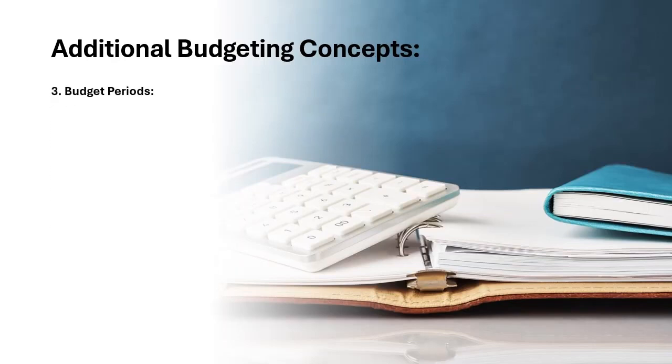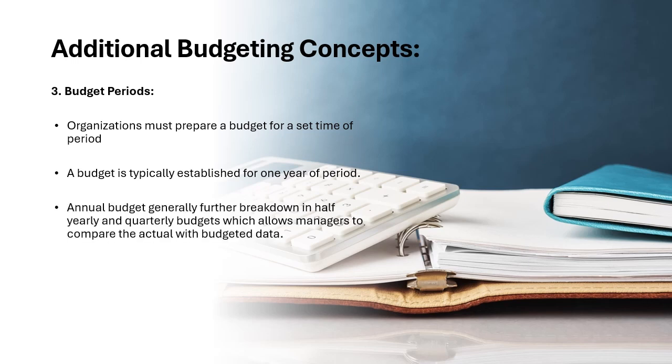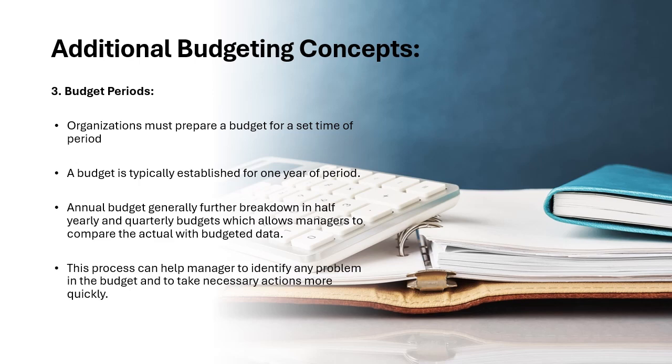Next is budget period. Organizations must prepare a budget for a set period of time. A budget is typically established for 1 year. The annual budget is generally further broken down into half-yearly and quarterly budgets, which allows managers to compare the actual figures with the budgeted data. This process can help managers to identify any problem in the budget and to take necessary actions more quickly.